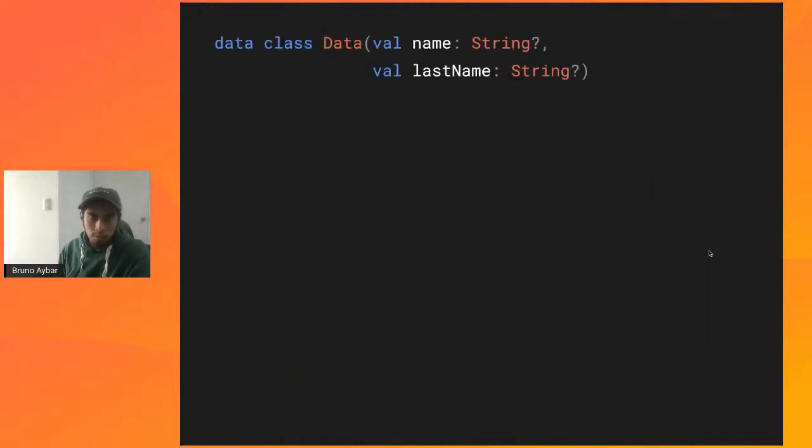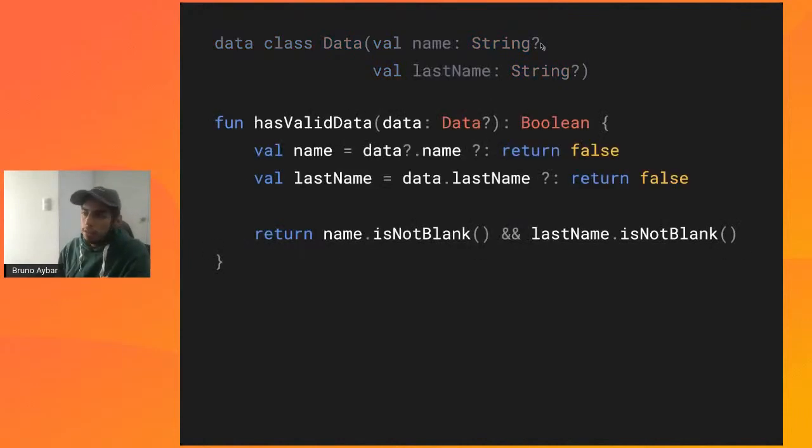So here we have a class, all right? It has properties, a name and a last name. Both of these properties are optional. As you can see here, it has the question mark, so it can have a null value, all right? And now we have a function that validates the data, which basically says, we'll take this data, which is optional, we'll try to extract its name, but if its name is null, then we will be returning false, because we know that the data is not valid. We will apply the same logic to the last name, and then we'll validate if this name is not blank, and if this name is not blank, then it has valid data. All right, super simple. It's basically verifying that data has any content.